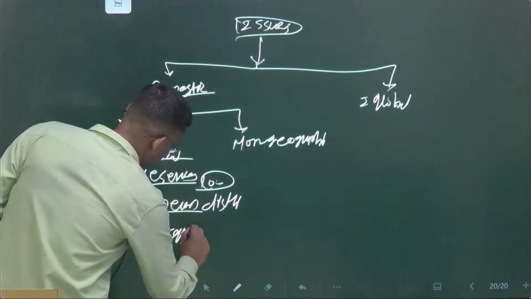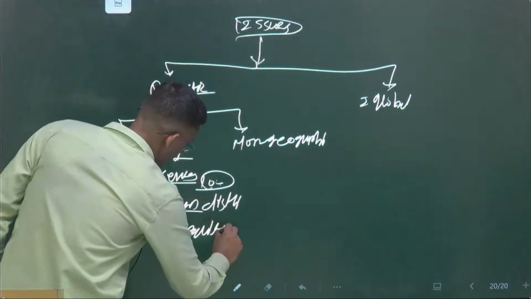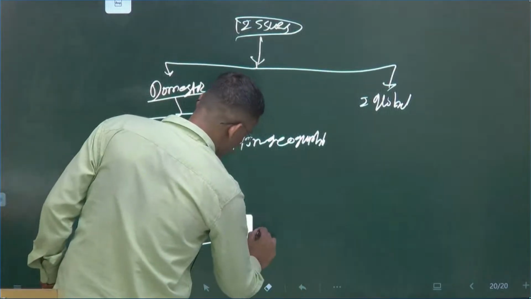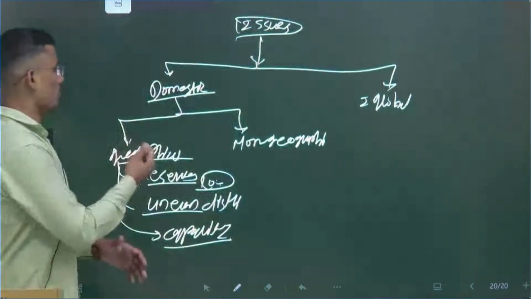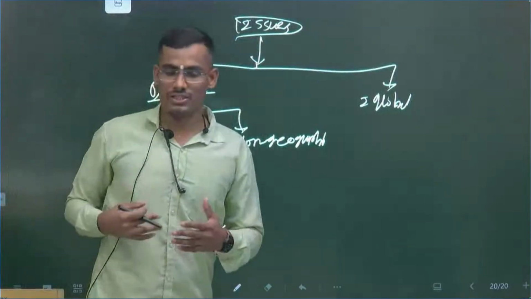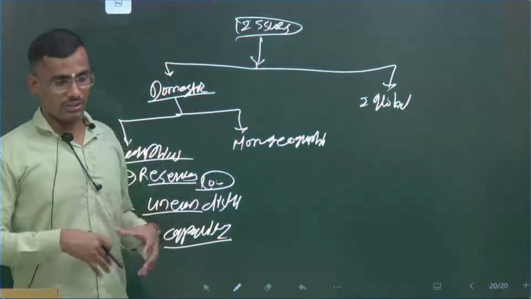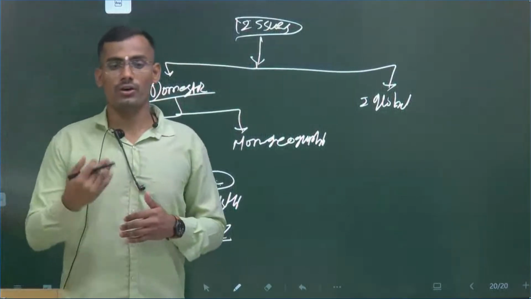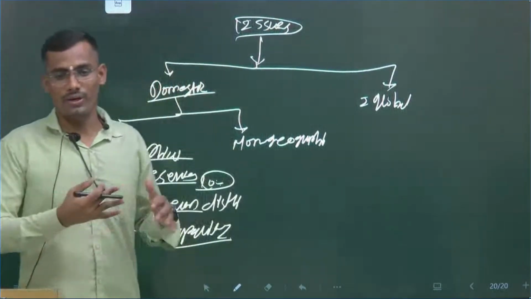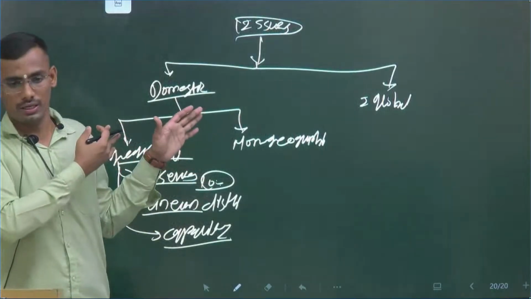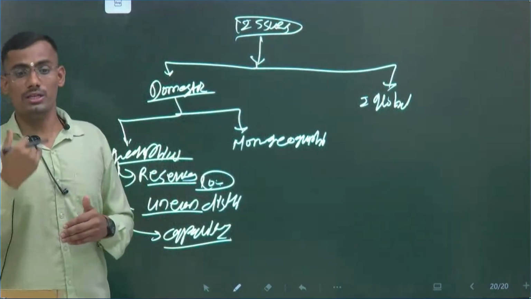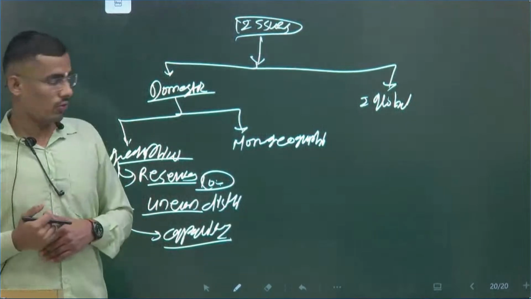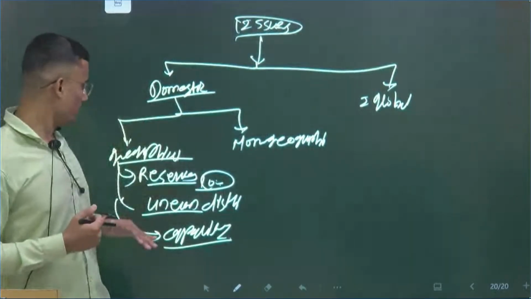Then capacity: we don't have the capacity, the state-of-the-art technology, to extract the critical minerals. And most important, government support is lacking. We have shown a 16,000 crore budget outlay, but exactly how much is reaching those who are exploring? That is the question. So these are the geographical factors.